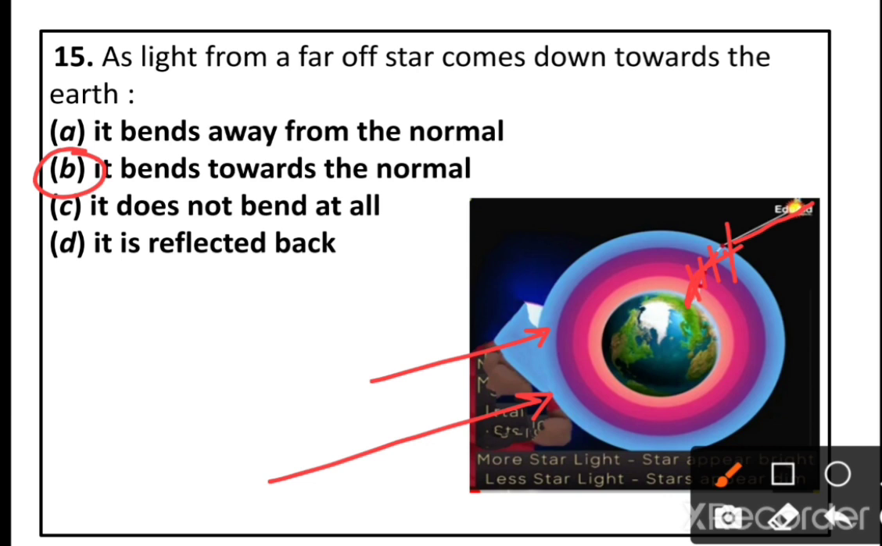And one more reason is the density is increasing. So the density of the layer is increasing. So if you take these two layers, this layer has more density and this is less. So when the light travels from a rarer medium to a denser medium, it bends towards the normal. So option B is the correct answer.